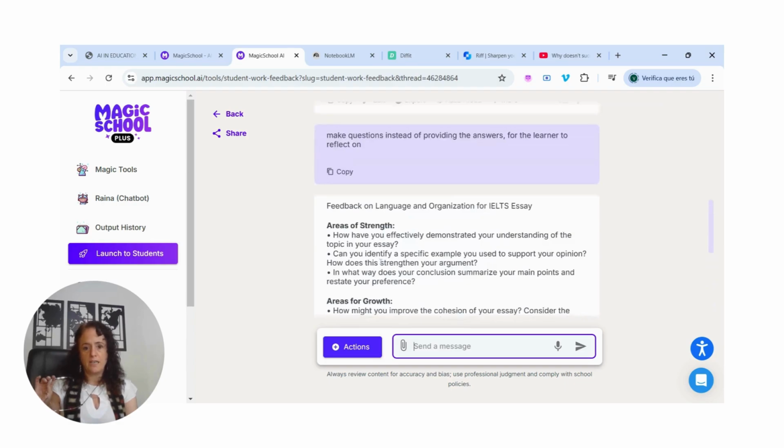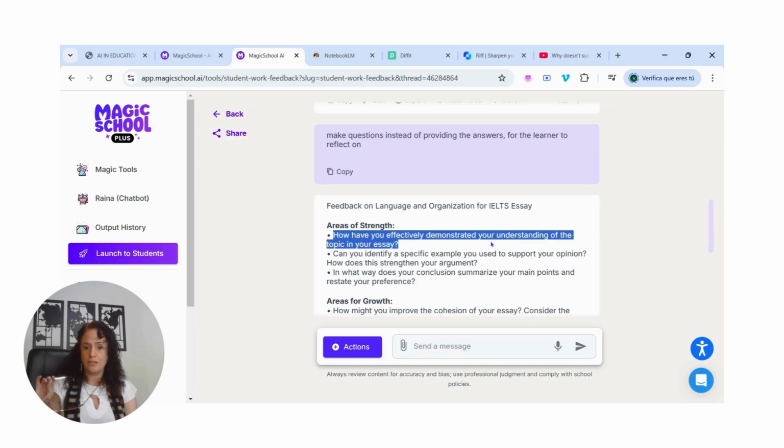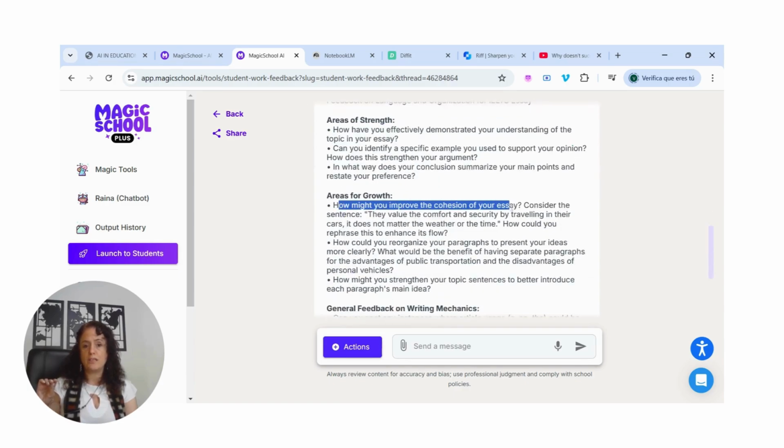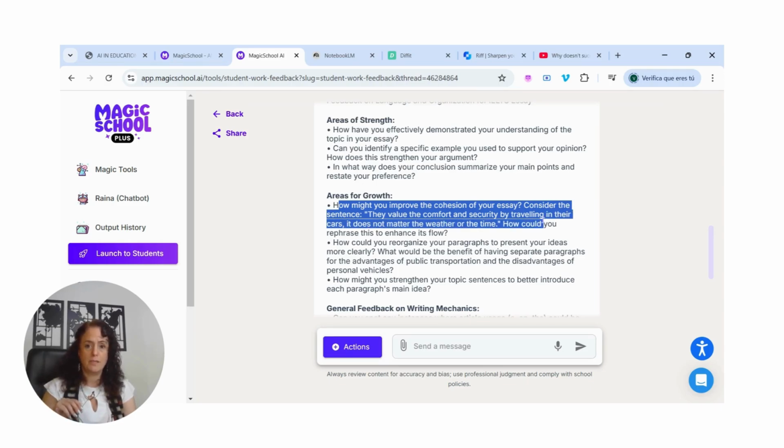Okay. How have you effectively demonstrated your understanding of the topic in your essay? Okay, good. How might you improve the cohesion of your essay? Consider the sentence, "They value the comfort and security by traveling in their cars. It does not matter the weather or time." How could you rephrase this to enhance its flow? Wow, I think this student will benefit from these questions. Of course, I will have to check them myself. As with all AI, teachers and professionals have the responsibility to check things themselves, right? And not just give it to the world, right?